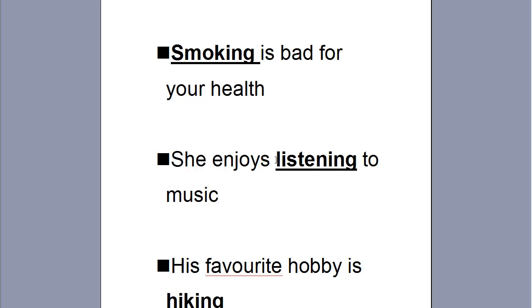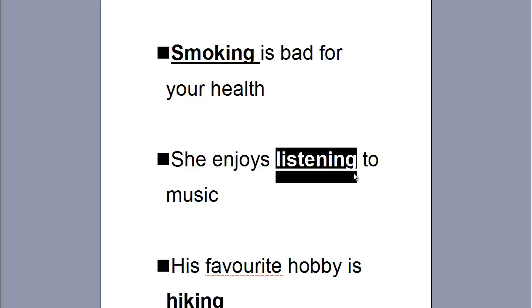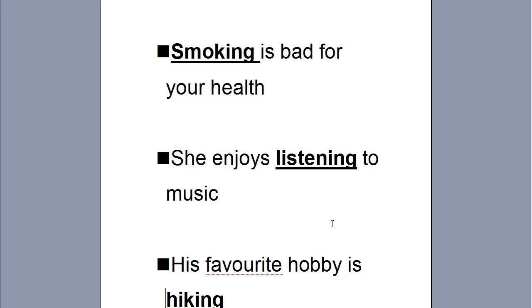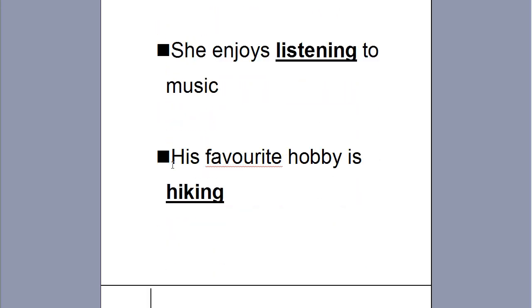In very simple terms, okay, she enjoys listening to music. What does she enjoy? She enjoys listening. So listening is the gerund here as the object of the sentence. Now another example of the object. His favorite hobby is hiking. What is his favorite hobby? Again, hiking is his favorite hobby. This is the gerund as the object of a sentence. That's it, nothing to confuse you, right?